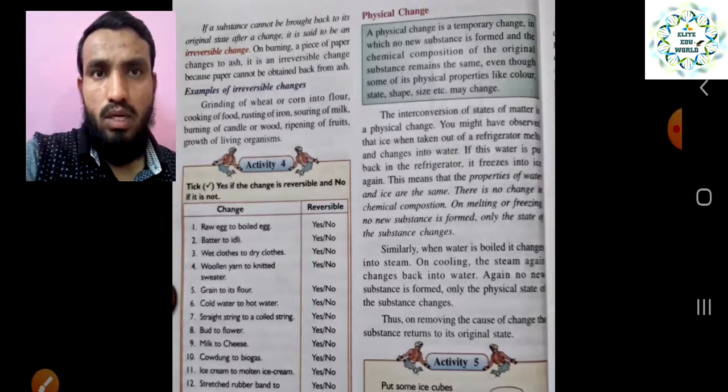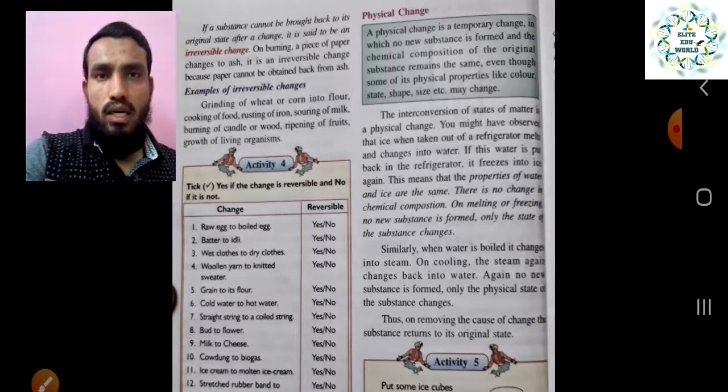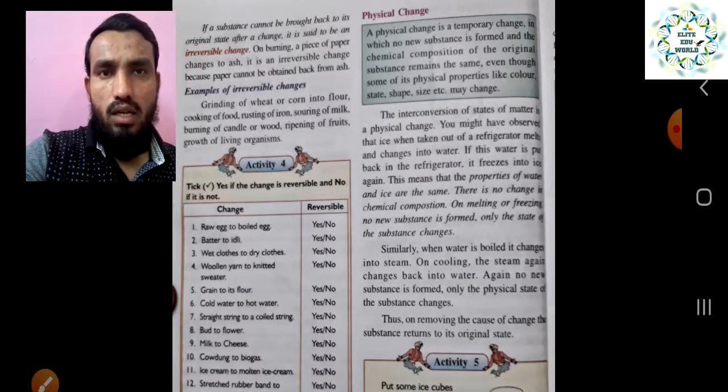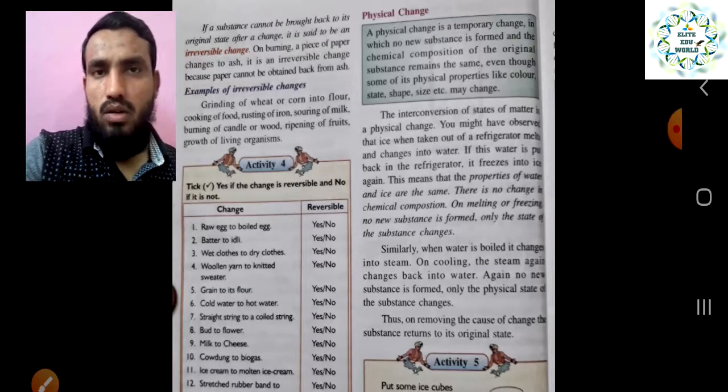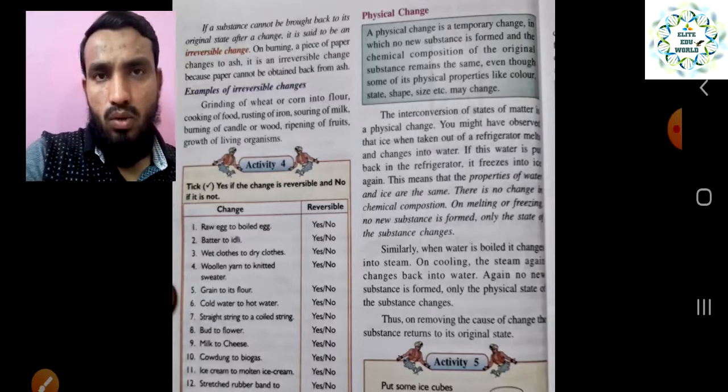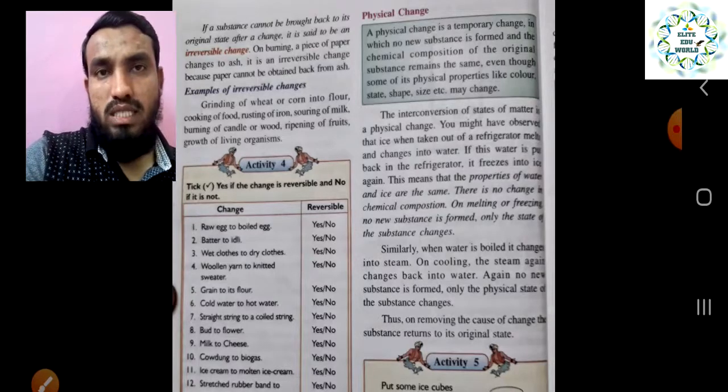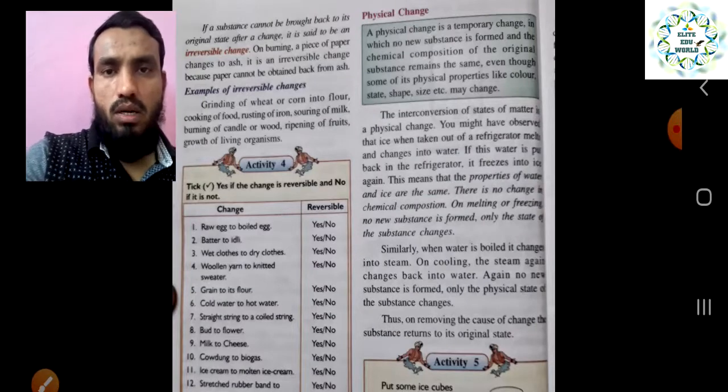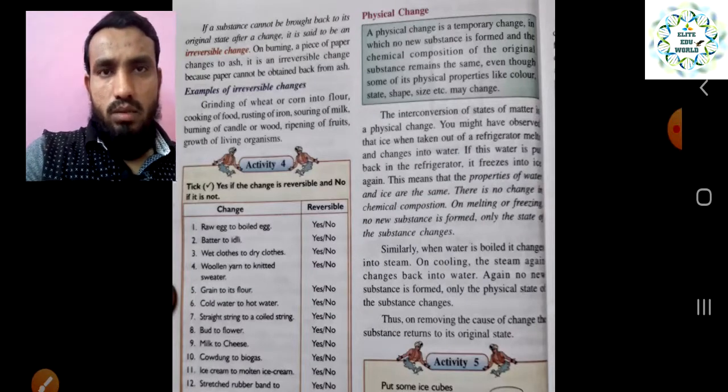Rusting of iron, once the iron gets rusted, you cannot make it back to the normal properties of iron. Burning of candle or wood. Ripening of fruit, once the fruit gets ripened, you cannot get back the raw fruit. Growth of living organisms, once the plant or animal grows, you cannot get back to the small seedling. So these also come under irreversible changes.